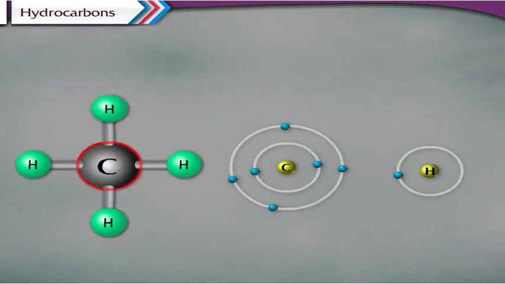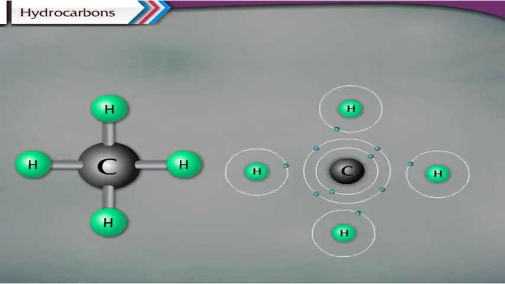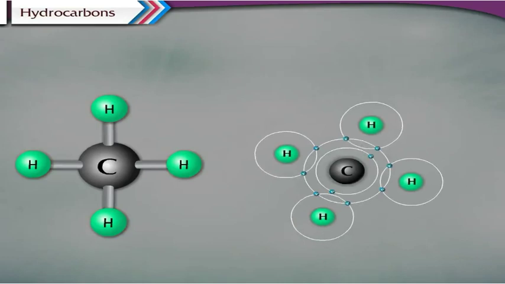We have learned that a carbon atom requires 4 electrons to achieve the stable electronic configuration, while hydrogen requires 1 electron to achieve a stable state. A carbon atom shares 1 electron with 4 hydrogen atoms and forms 4 carbon-hydrogen bonds to form a methane molecule.